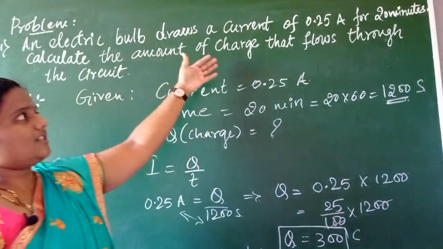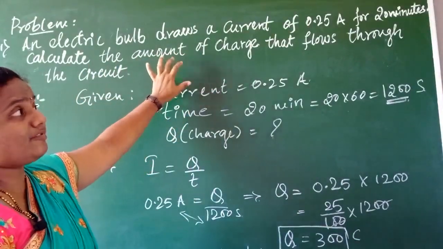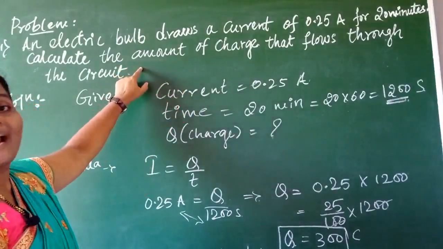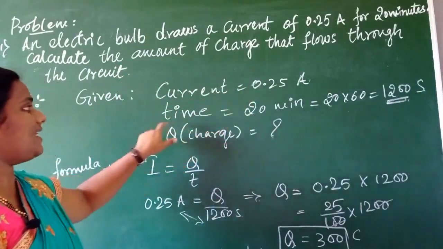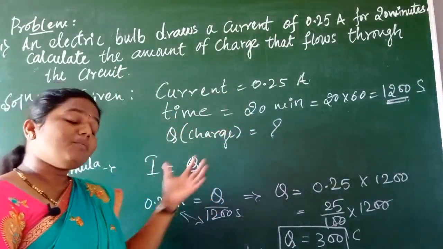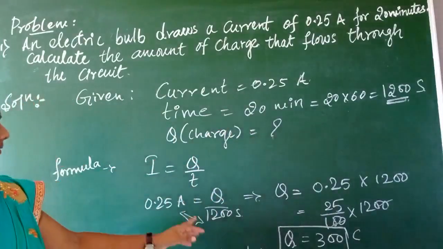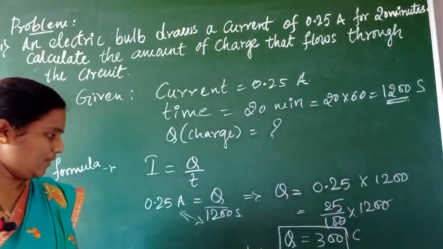What all the things they have given already in the question, you have to read once and twice, isn't it? Before solving, read the question carefully, children, and after that you have to take the given values first, and the next is what formulas we have to use, isn't it? Then by substituting values we will get the charge value.